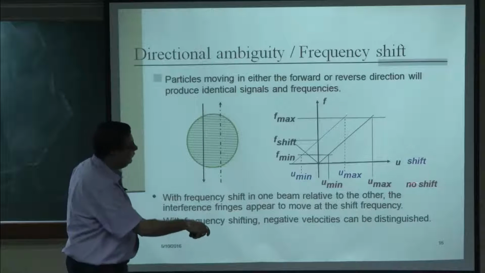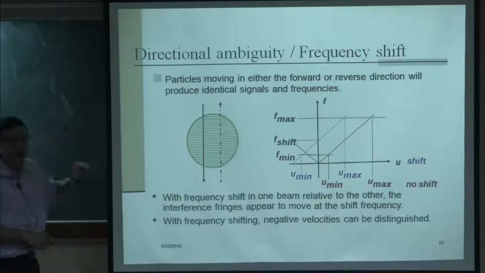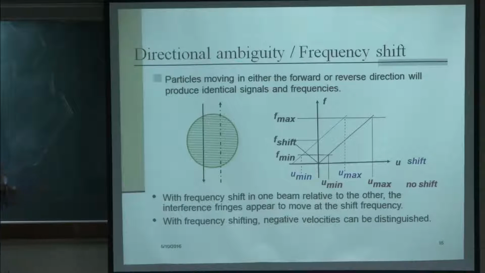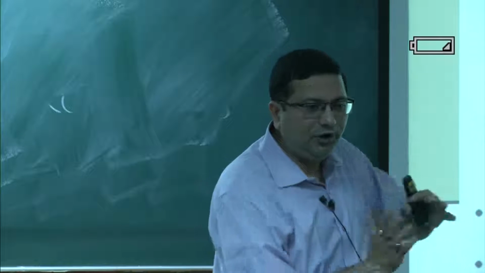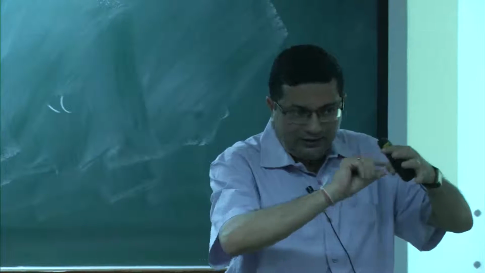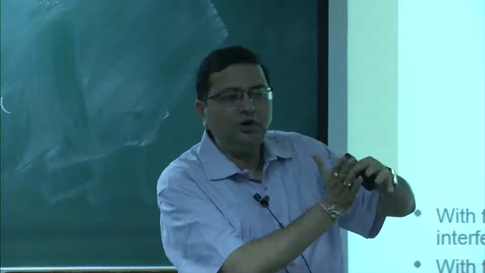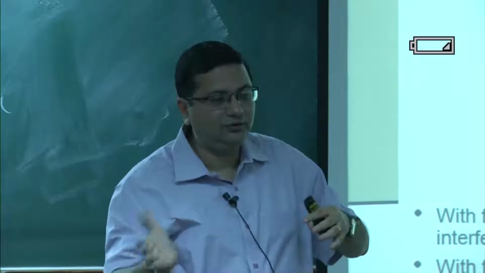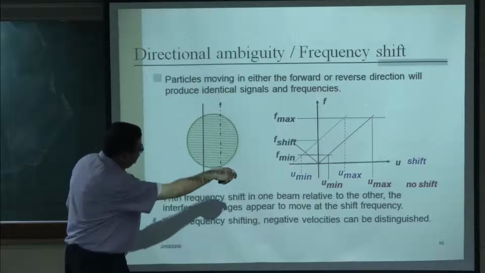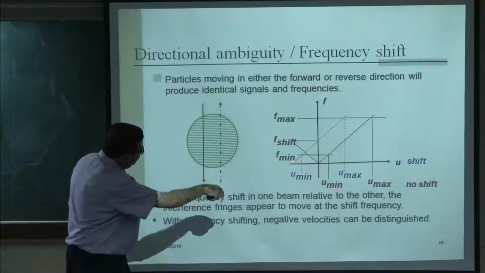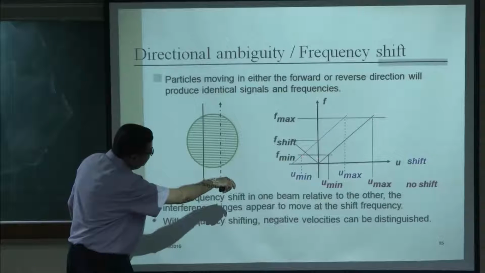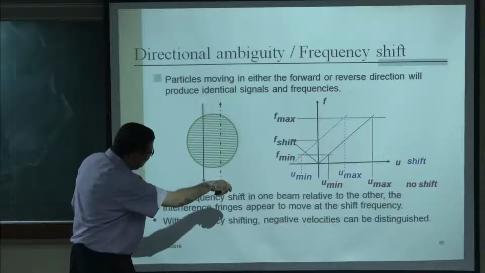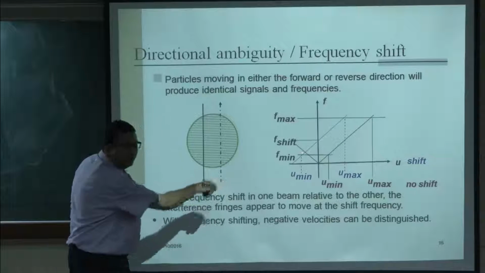Now, if we are shifting the frequency, then the fringe pattern will seem to be moving in the direction of the shifted beam. Because the interference pattern is no longer stationary, because one of the beams is shifted, the fringe pattern starts to move. So, now this blue one is the shifted picture. You can see this was the f min here, now that has shifted. The minimum frequency we can measure is still this, but now at the same frequency we are measuring a lower velocity, right.